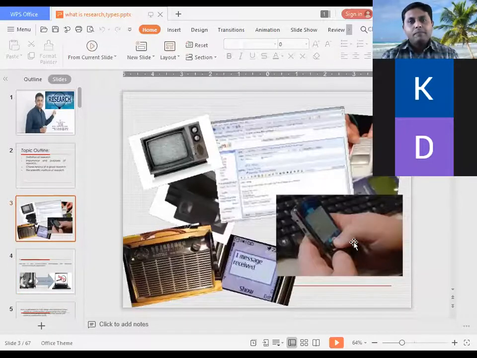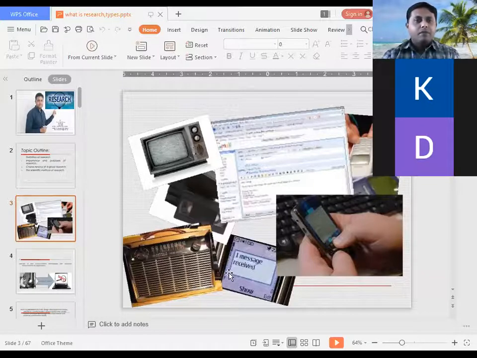We are not having the old type of mobile phone. We are having the latest type, that is 5G. Very simple. Right. We are not having the old type of television. We are having LCD and LED, isn't it? So our life is fast. And the reason is research.